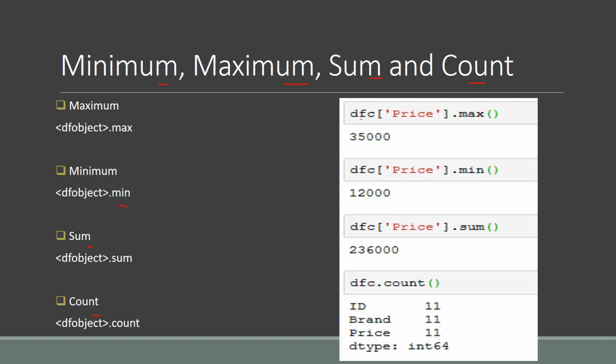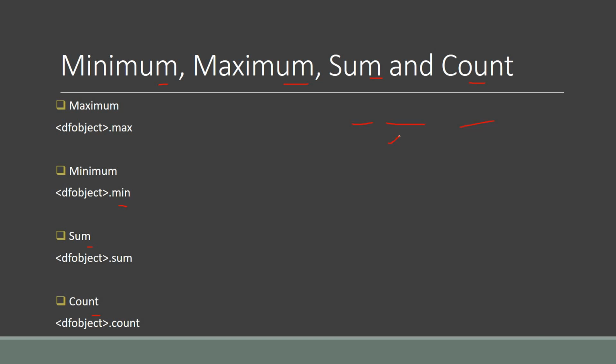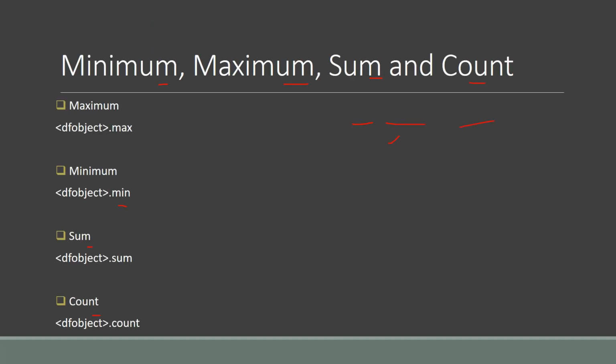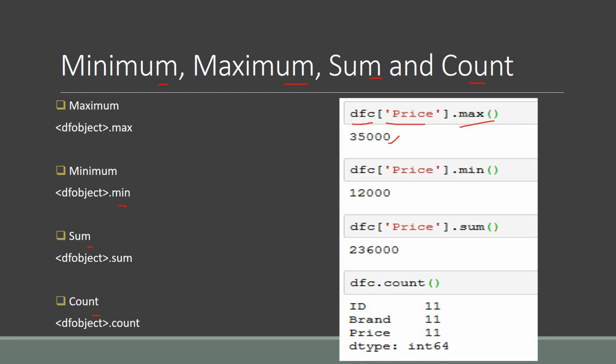Here I have my data frame object as DFC, in which I am taking the column price, and I am finding the maximum price of the car in that column. So here we have 35,000. You can check it over here. We have the column name as price and the maximum price here is 35,000.